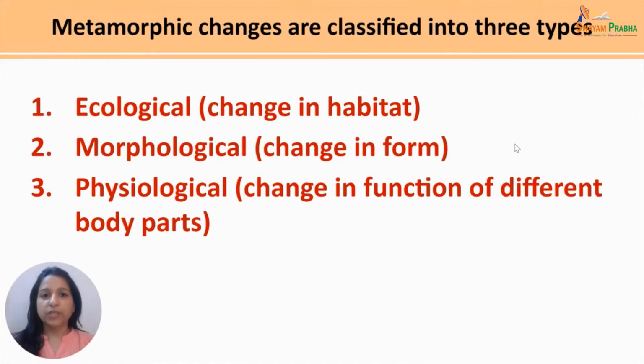Various metamorphic changes are classified into three types in amphibians. The first are the ecological, which involve change in habitat of the organism as it metamorphoses. Number two are the morphological changes, which involve change in form or morphology of the organism. Third are the physiological changes, which involve change in function of different body parts during metamorphosis.